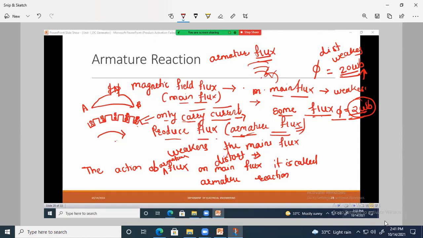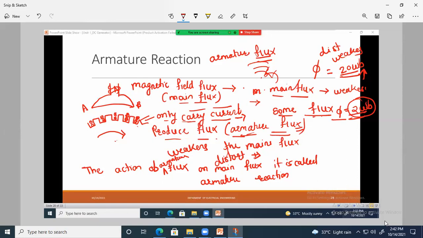That means sometimes it will distort the quantity of main flux or sometimes it will weaken the quantity of main flux. त्या main flux ची quantity weaken होईल or the main flux distort होतील. So this action is called armature reaction. Getting the definition?